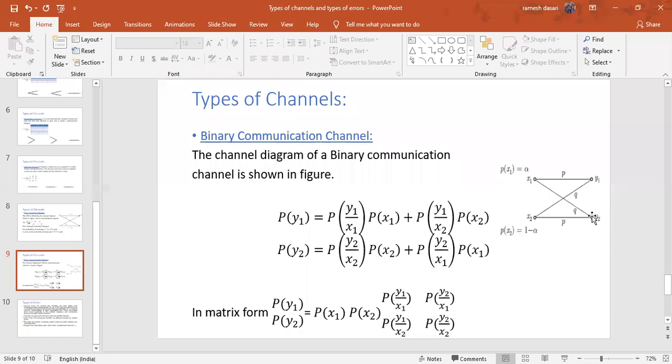Similarly, P of y2 equals P of y2 by x2, that is P into 1 minus alpha, plus y2 by x1, Q into alpha. Substitute P of x2 equal to 1 minus alpha, P of x1 equal to alpha, P of y1 by x1 equal to P, y1 by x2 equal to Q, y2 by x1 equal to Q, y2 by x2 equal to P. That is a binary communication channel.